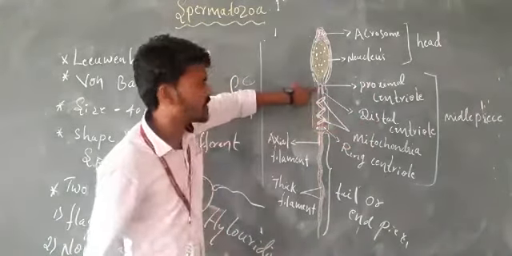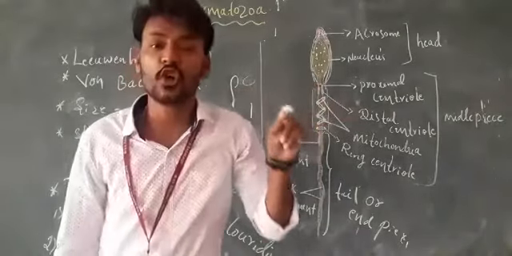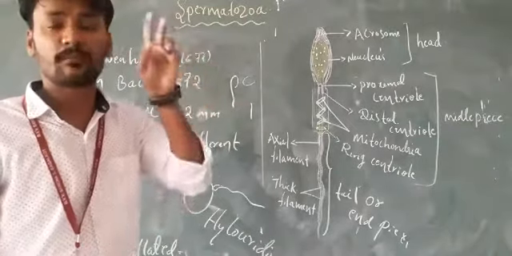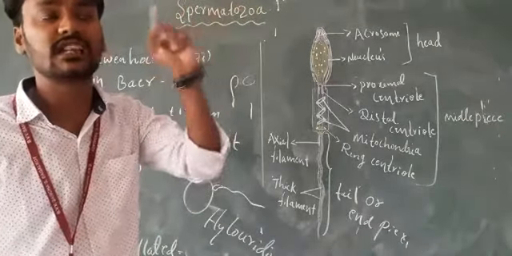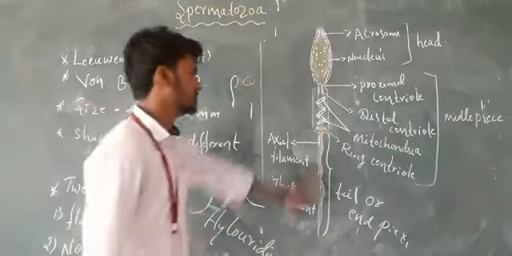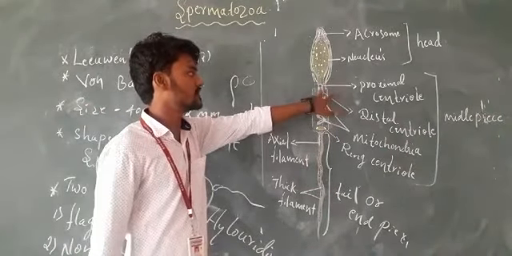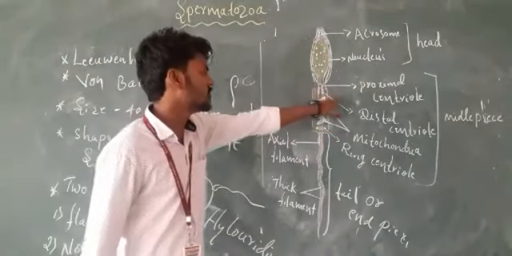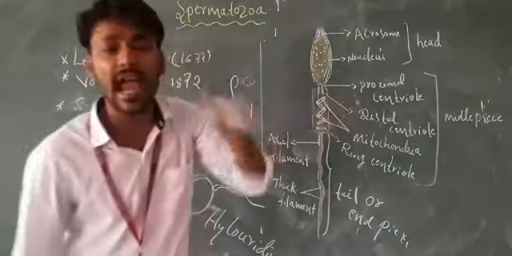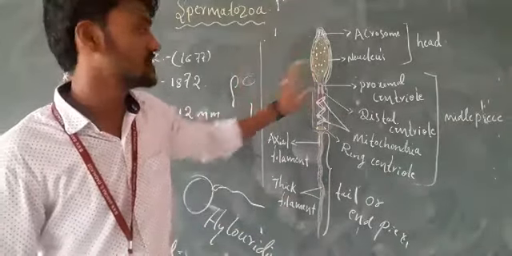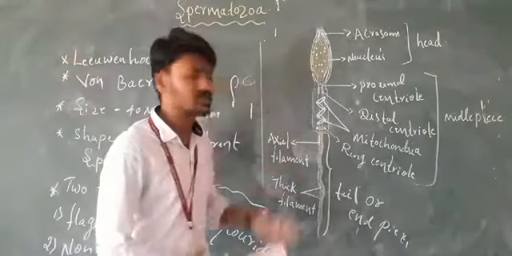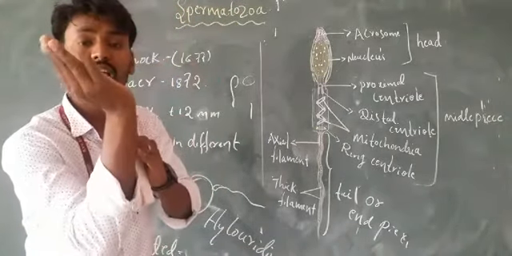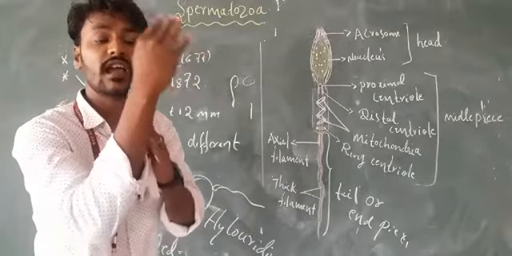The round-shaped proximal centriole helps in the pendulating of the head. It is present below, in the posterior region of the head. The distal centriole is present below or behind the proximal centriole. These two different types of centrioles are helpful for the movement, the pendulating, of the head region.